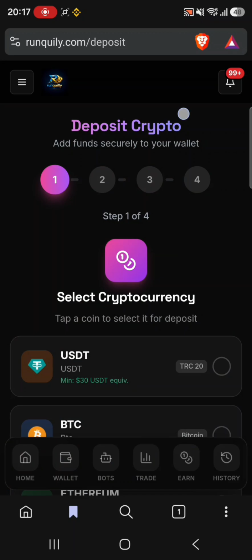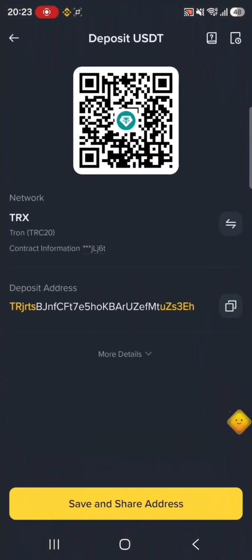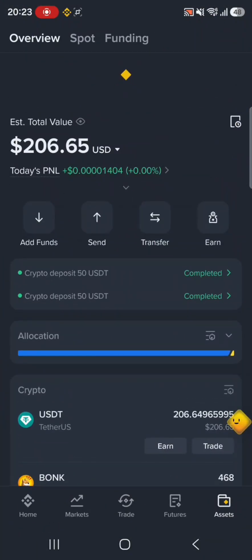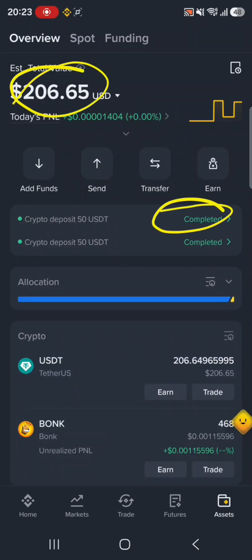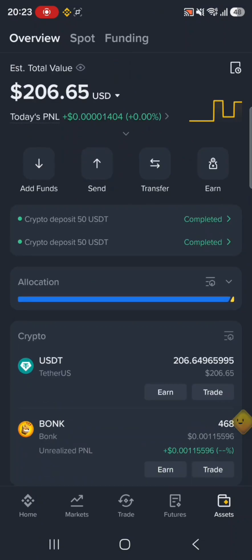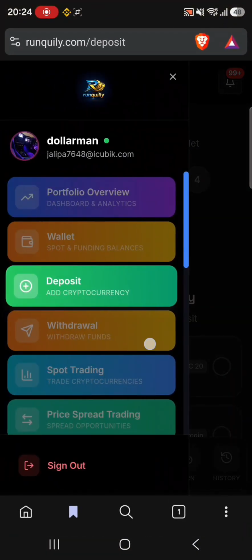So let's wait. So guys, my withdrawal has been approved. You can see the time and date. So let's check in Binance, not me, all of us. You can see it has been completed, and now I have 206 USDTs. We can refresh and check again. 206. We'll get to 1,000. Just don't worry, with only crypto arbitrage trading.